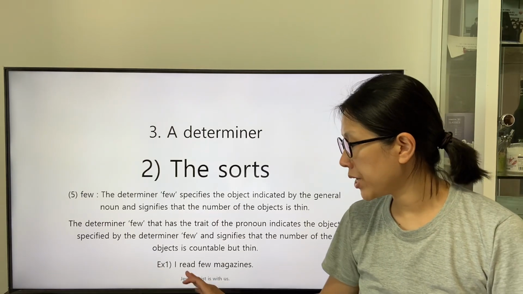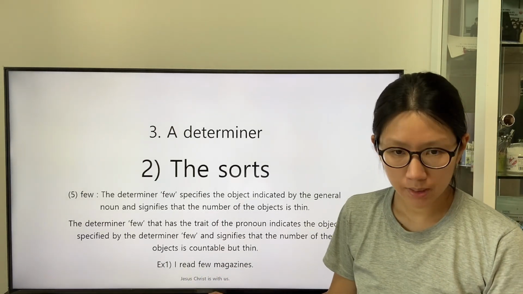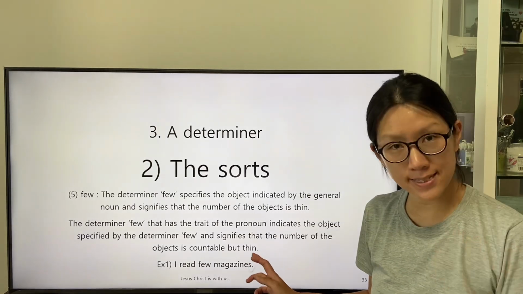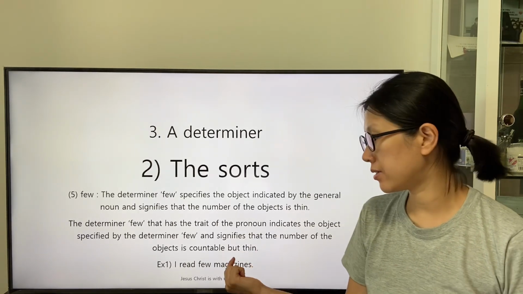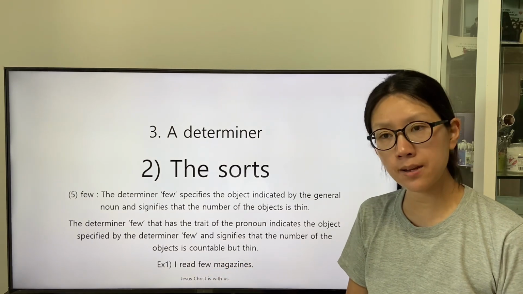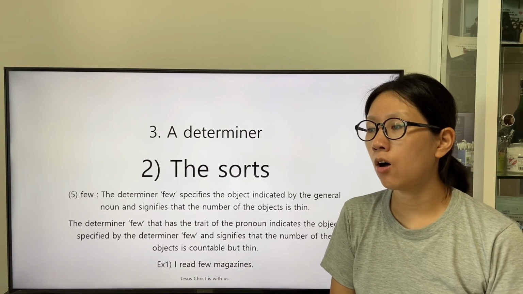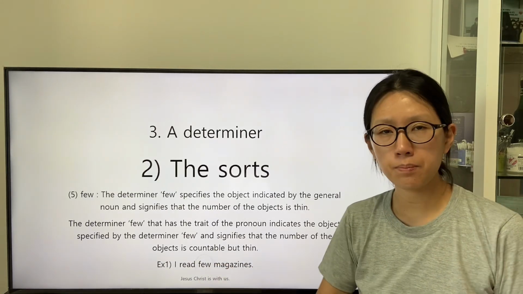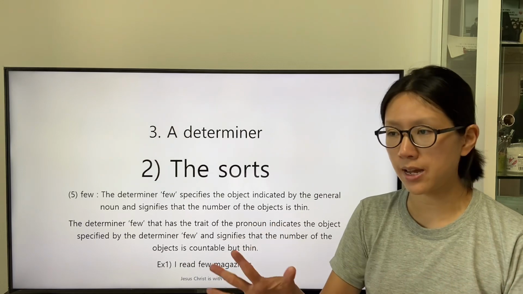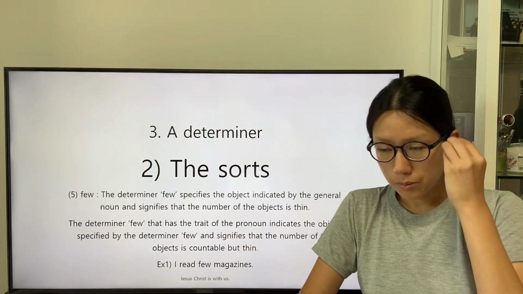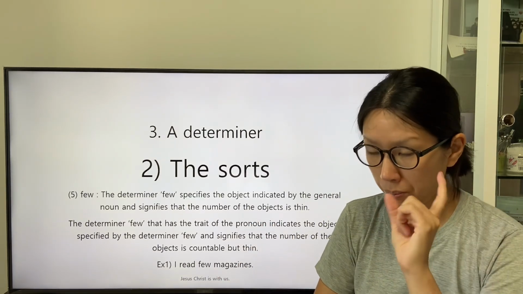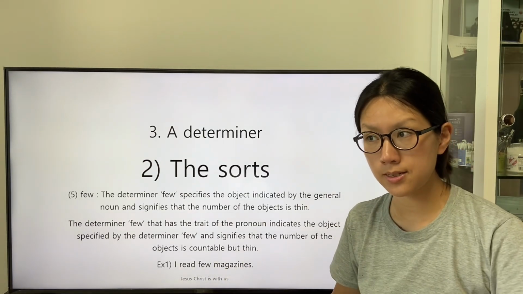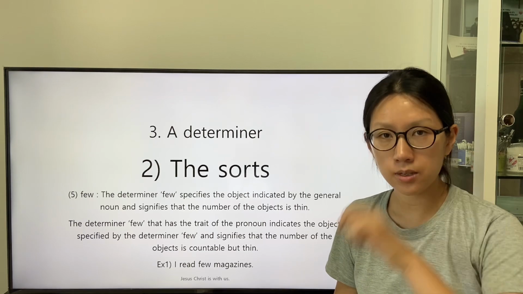There is a clause, I read few magazines. The suffix s is applied to reveal that the object indicated by the general noun is plural, and the description by the determiner field reveals that the number of the object indicated by the general noun magazines is thin.